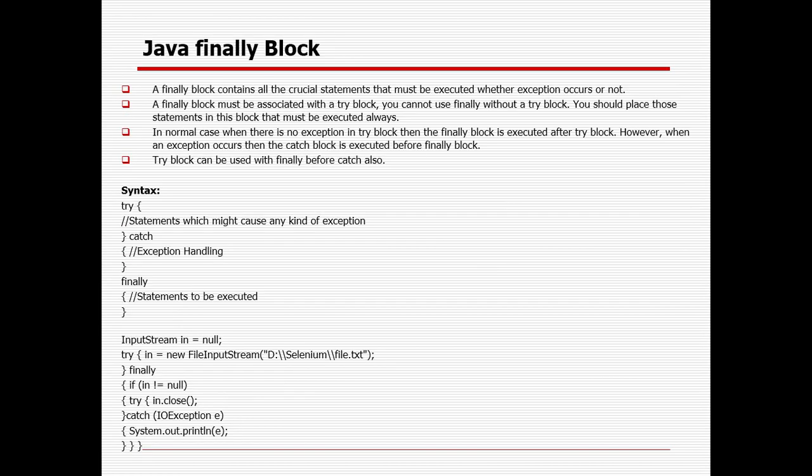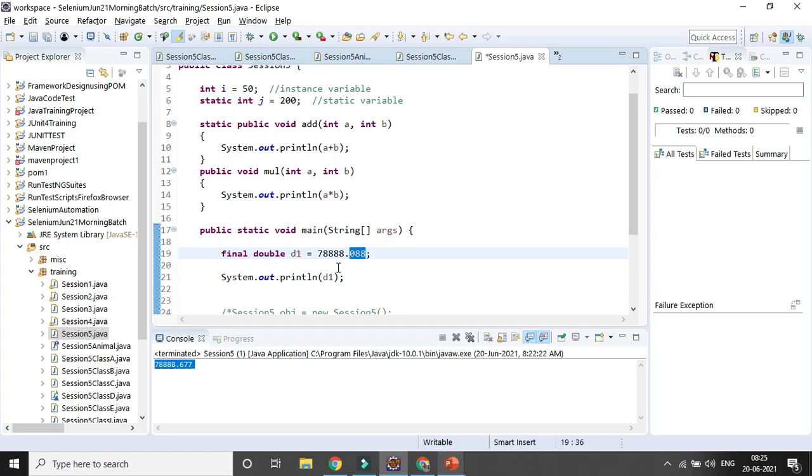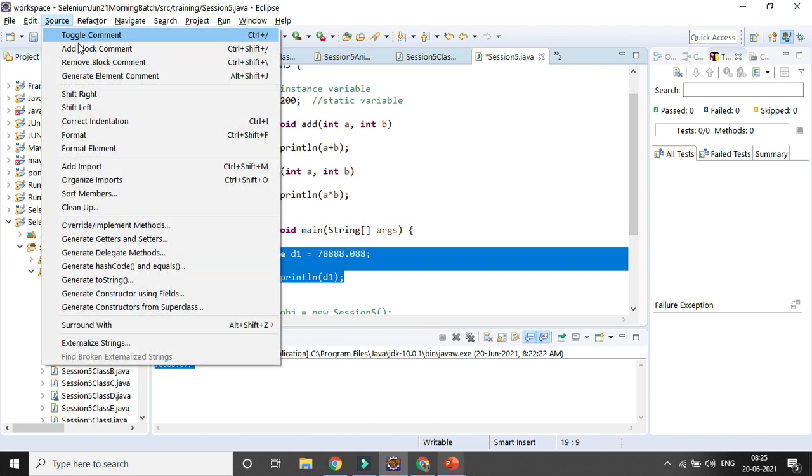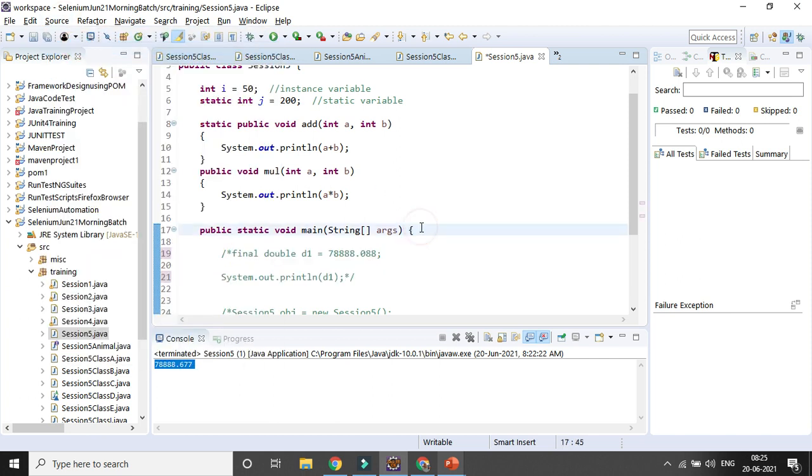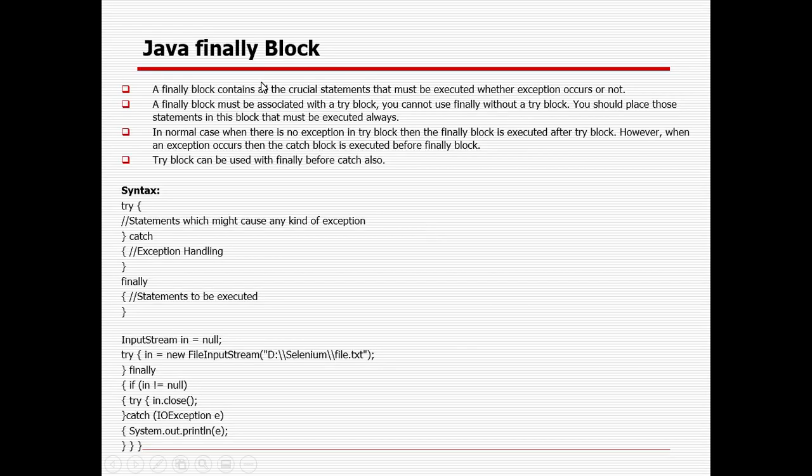Then the last one is the Java finally block. In the last session you already saw that in case any error message is coming, we need to handle it with the help of a try catch block. You can also use the finally block along with the try catch block. The finally block contains all the crucial statements that must be executed whether an exception occurs or not. A finally block must be associated with a try block. You cannot use finally without a try block. You should place those statements in this block that must always be executed.